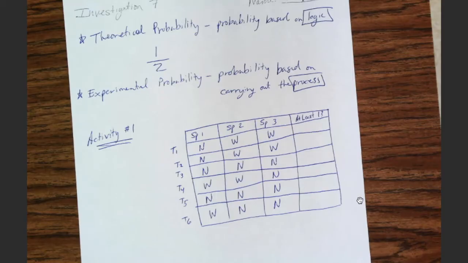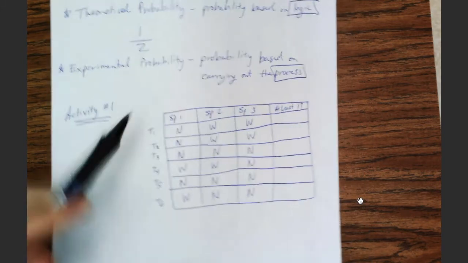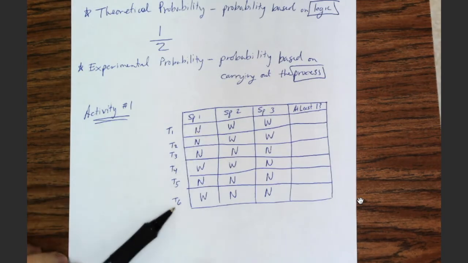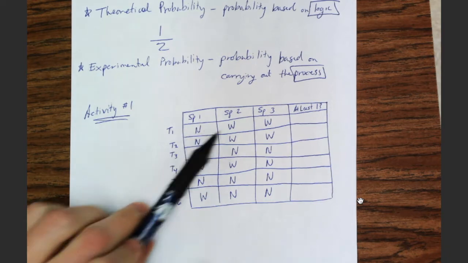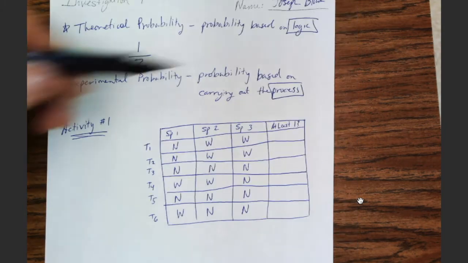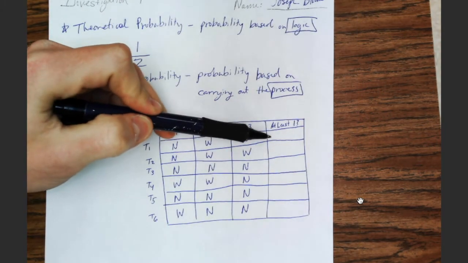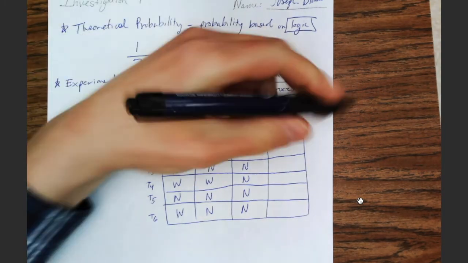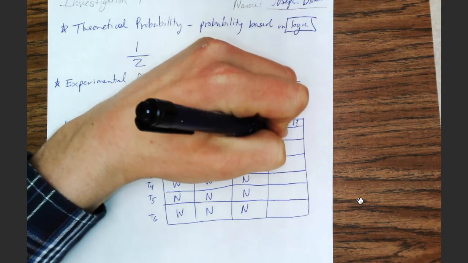Okay, so now let's take a look at what we got here. If you didn't catch all of those results, I would like you to pause the video and write down all of these not a winners or winners here. Moving on, I'm going to fill out this at least one winner. Well, trial 1 had at least one winner, so I'm going to put yes there.